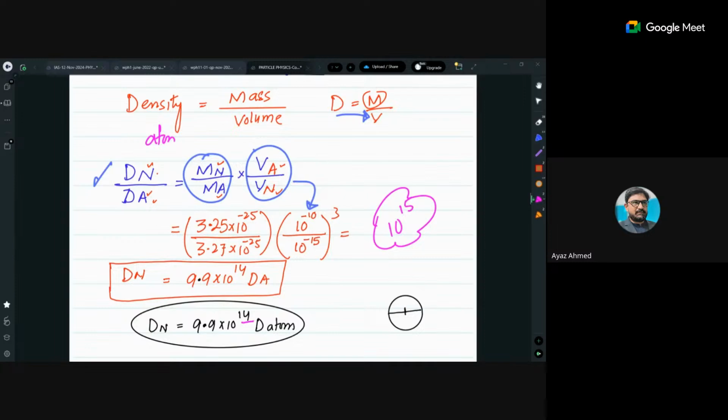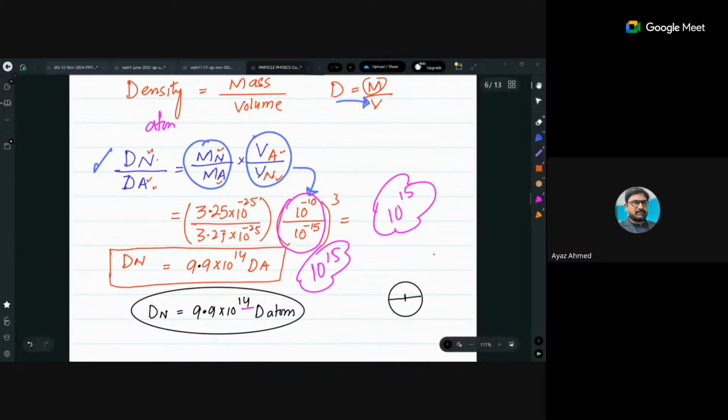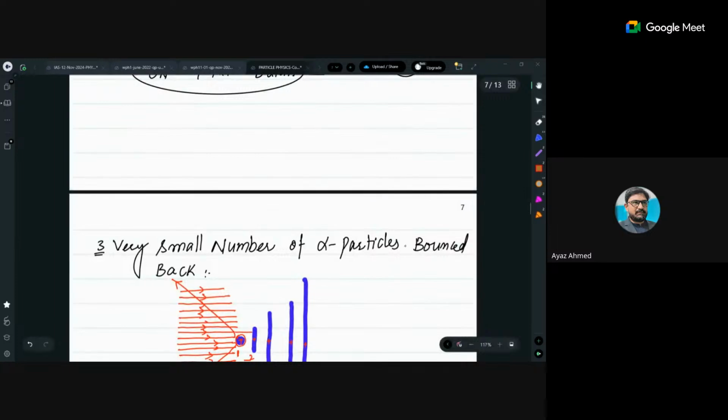Because mass does not make a big difference. The only game is of this ratio, because that ratio was almost 10 power 15. We have calculated that in the previous discussion. So that ratio is the difference creator. This is how we calculate everything for the atom.